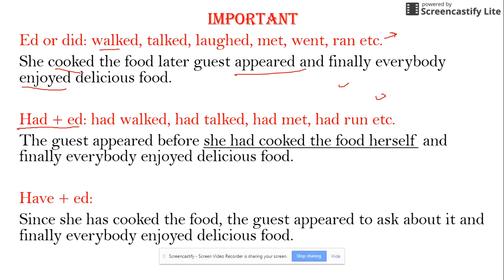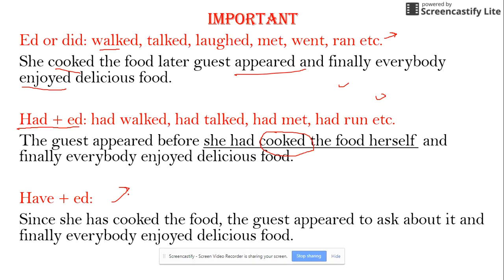You must remember the first sentence: she cooked and then guests appeared. Here it is, the guests appeared before she had cooked. So cooking was the first action. That is why it is had cooked the food herself, and finally everybody enjoyed delicious food. What is the difference? The older action is had ed. If the actions are in sequence, ed. And remember, in general, GMAT prefers the latter. Now the third one, the final one, is have ed, that's called present perfect.